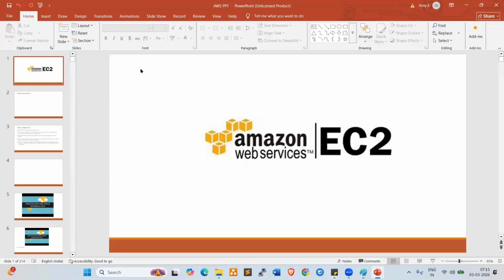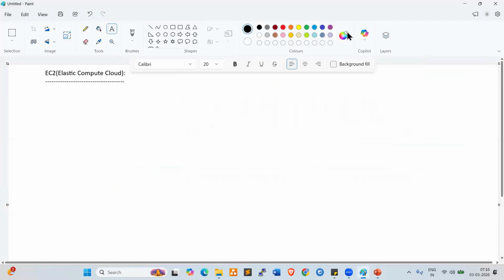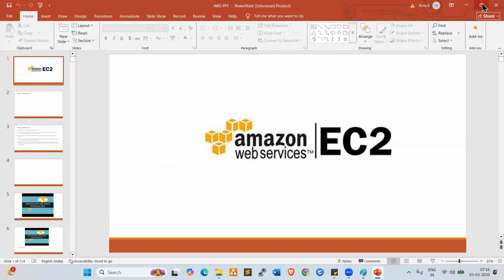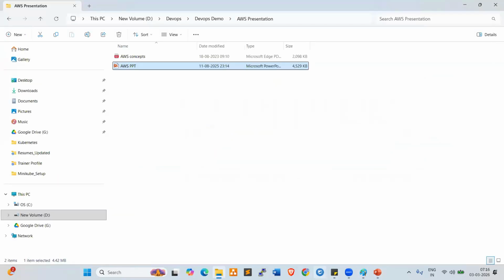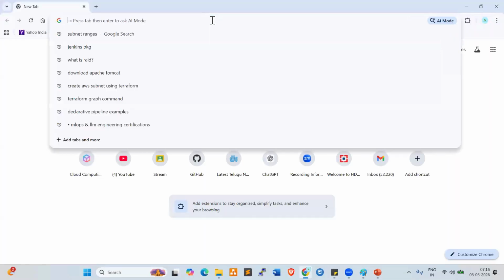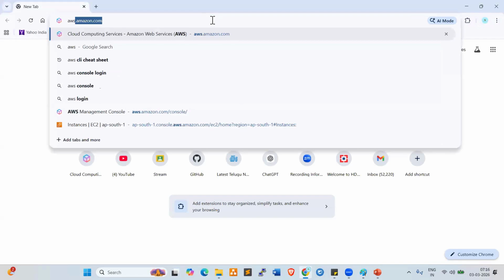Now let's go back to the AWS console. So EC2 is the on-demand scalable virtual server. Now go back here. aws.amazon.com is the URL.